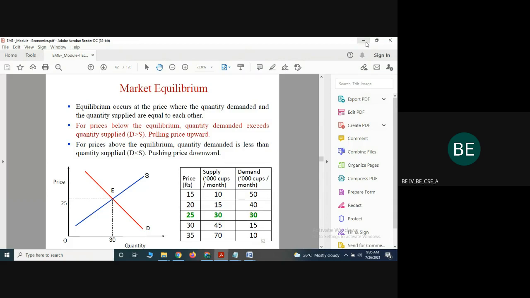For example, suppose the quantity demanded exceeds the quantity supplied. This causes the price to be pulled upwards. Vice versa, if the quantity demanded is very little compared with the supply, what happens? The price of the commodity is pulled downwards.